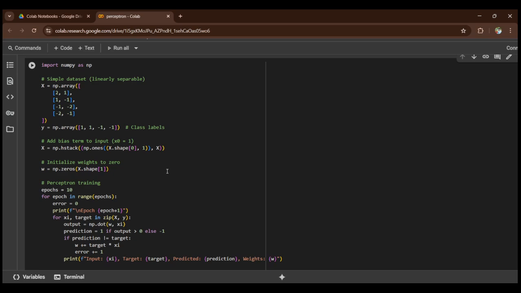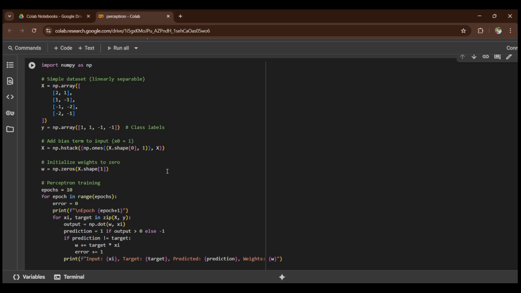And there are many types of perceptron, such as single layer perceptron and multi-layer perceptron, and when the perceptron layers increase, the activation function also changes. So what is meant by activation function? Let me tell you that the activation function is a function which is used in the classification. For binary classification, we use the step activation function, and for multi-class, we use the sigmoid, and there are many other activation functions.